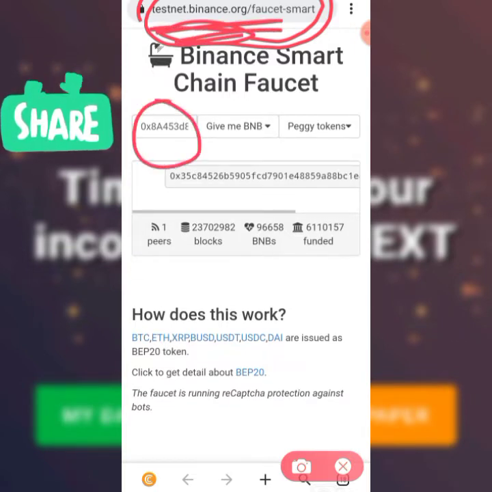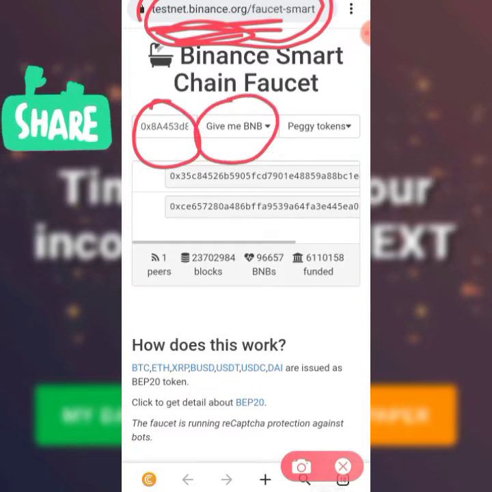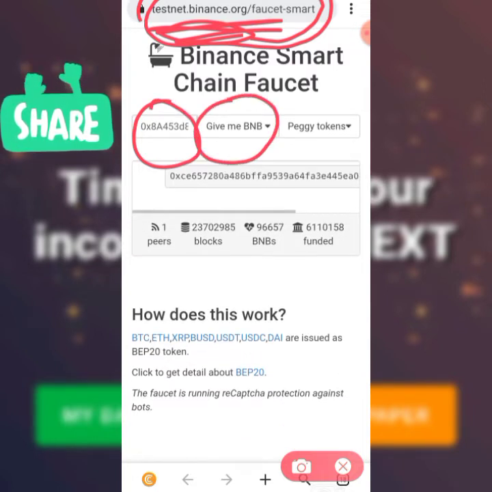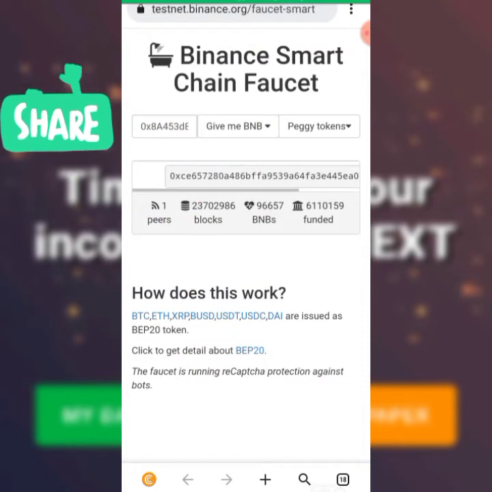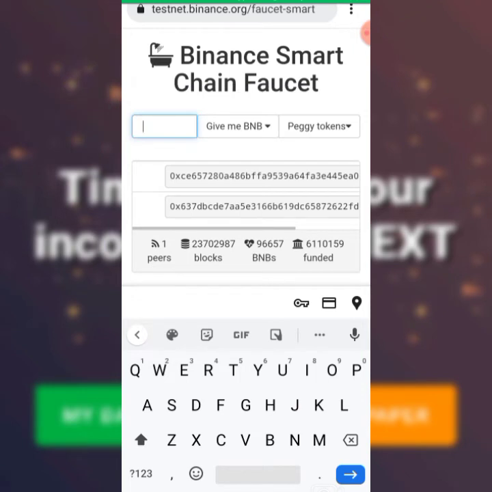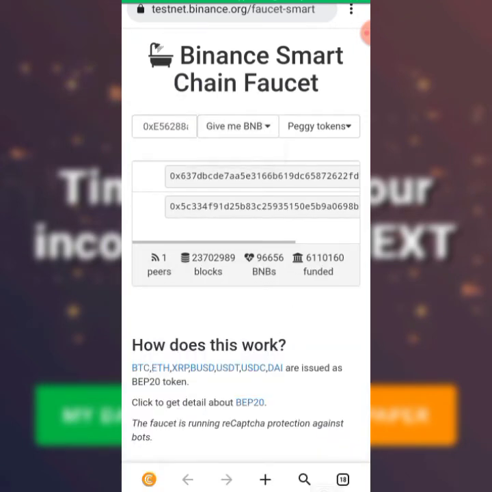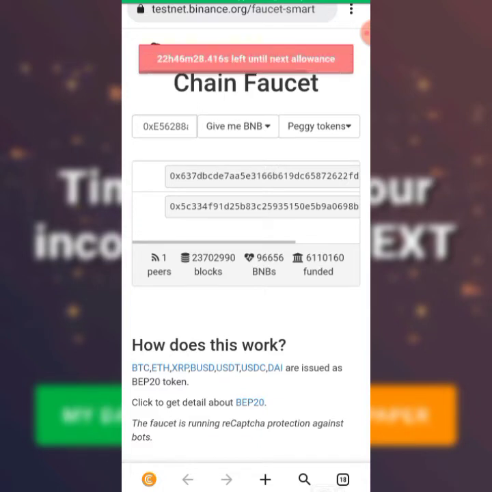So you need to paste the wallet here and click on give me BNB. The BNB will automatically deposit to your wallet. You see this kind of magic. So let's go there first. Give me BNB 0.5.